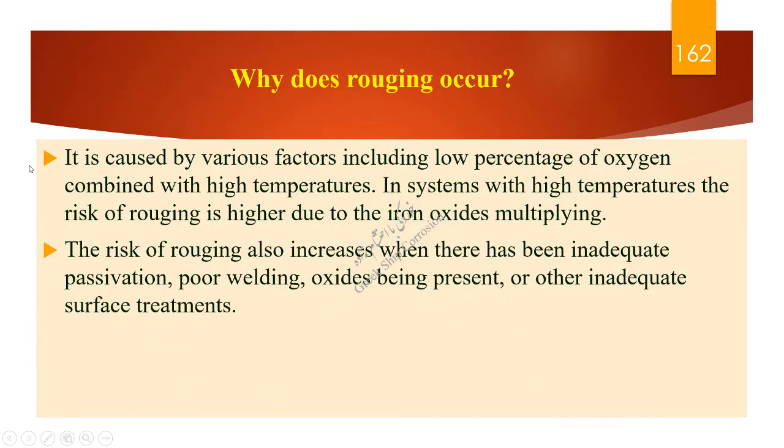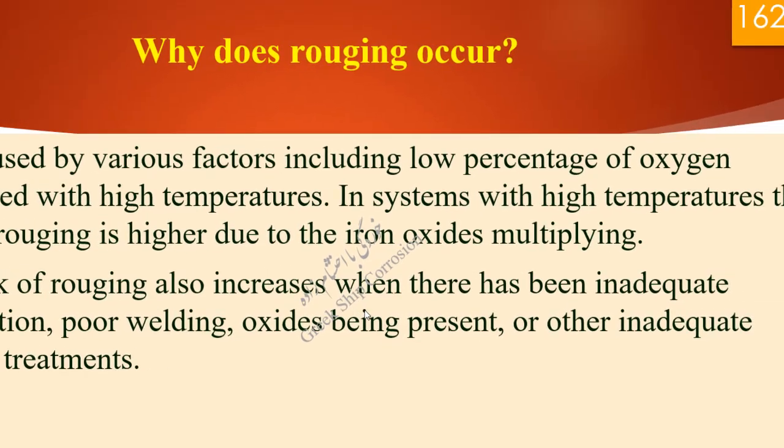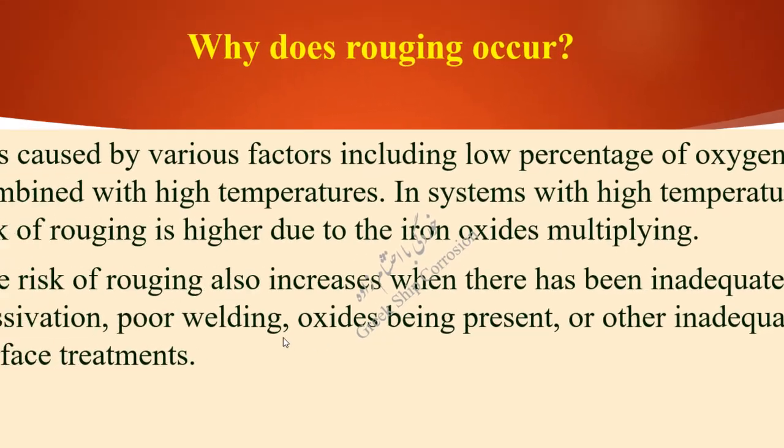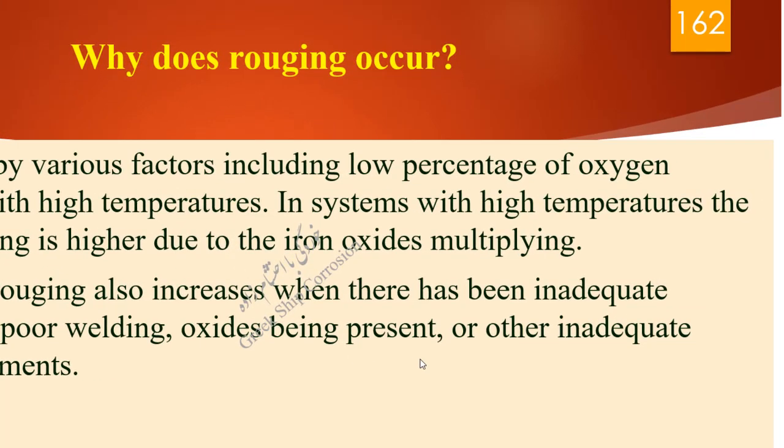Why does rouging occur? It is caused by various factors, including low percentage of oxygen combined with high temperatures. In systems with high temperatures, the risk of rouging is higher due to the iron oxides multiplying. The risk of rouging also increases when there has been inadequate passivation, poor welding, oxides being present, or other inadequate surface treatments.